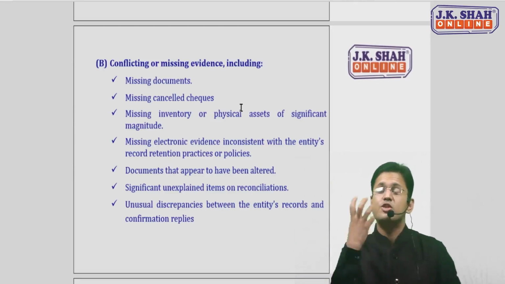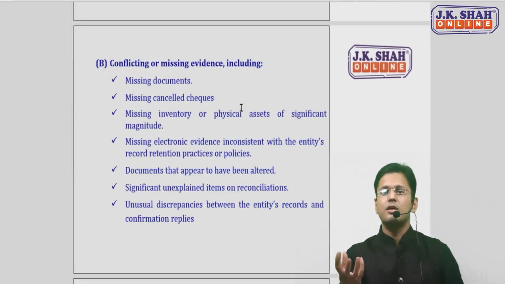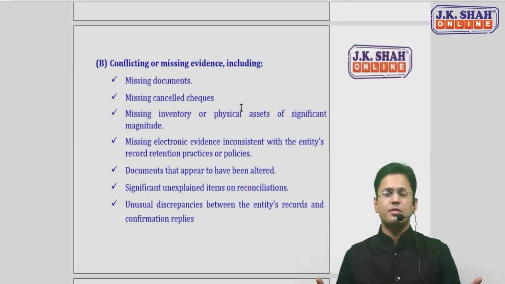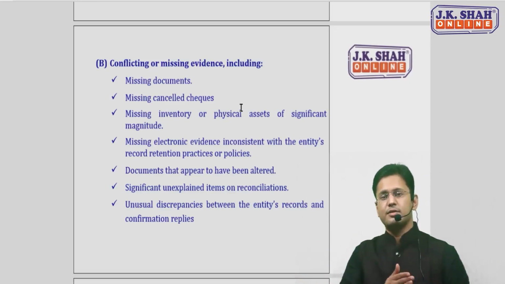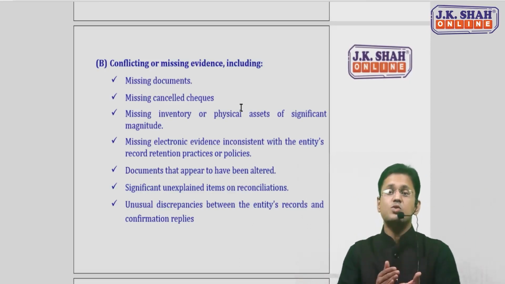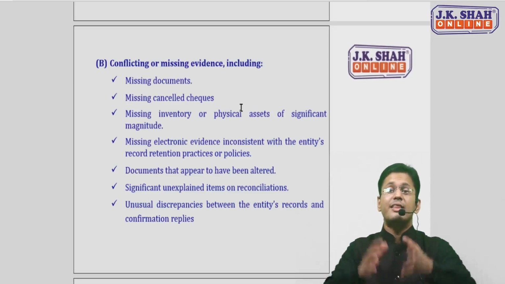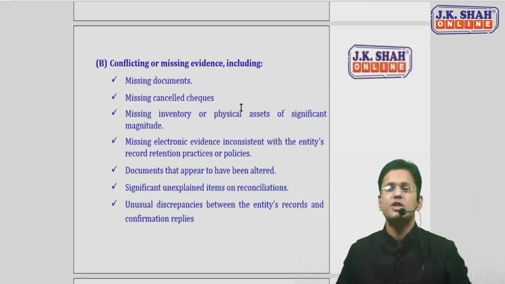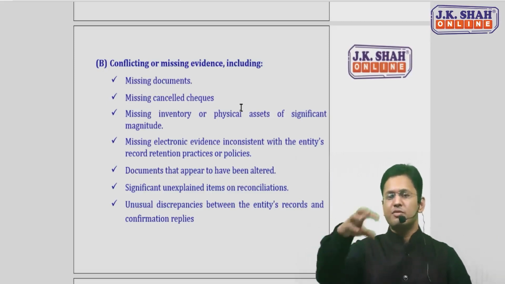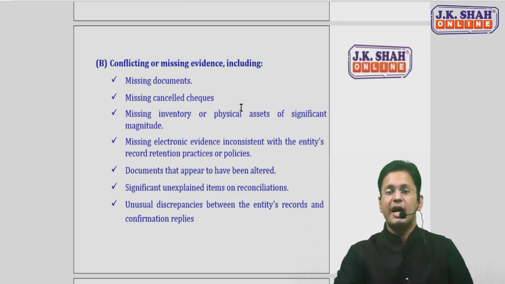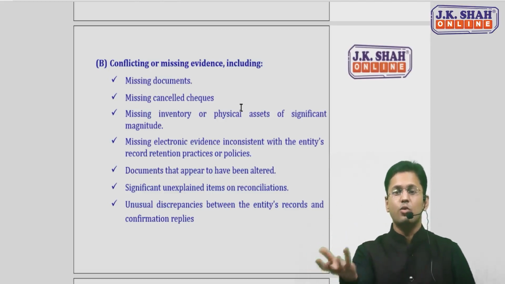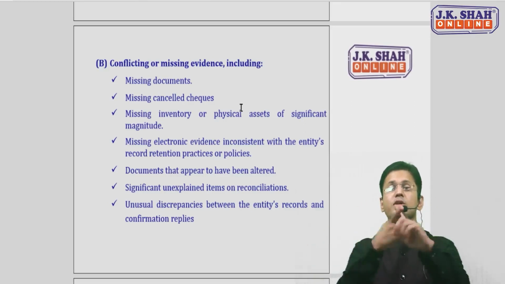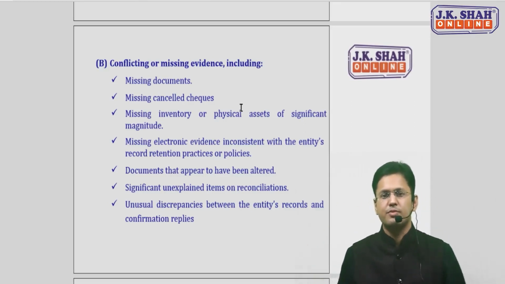Inventory, some physical asset of a significant amount is missing. They have an entry in the books, but physically it is not existing anywhere. E-evidences are missing, and that too those e-evidences which should have been retained as per the entity's record retention practice. Entities have a record retention practice of retaining e-evidence for 5 years. And this evidence of last year is deleted. Why? So, missing e-evidences.